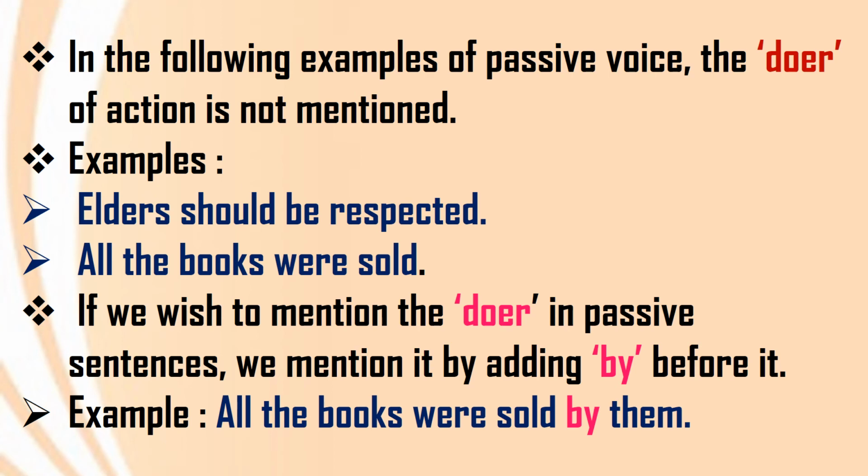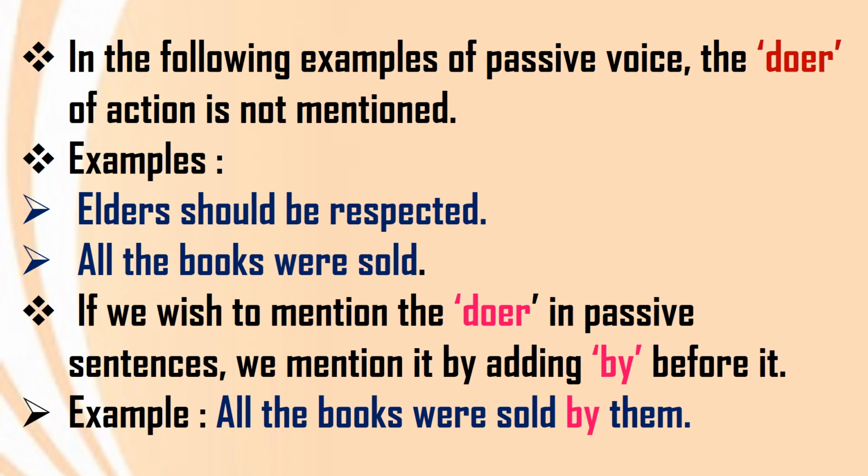Elders should be respected by everyone, or by the younger ones. So that is not mentioned. Or look at the second example: all the books were sold. So here we do not know who sold all the books.